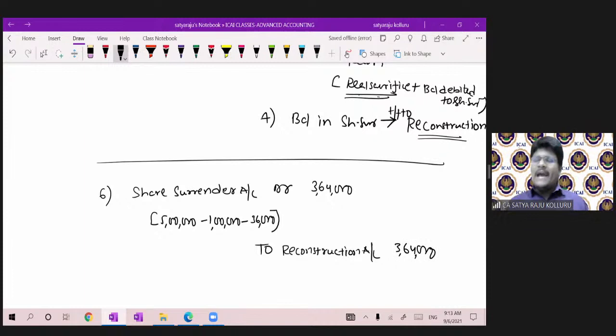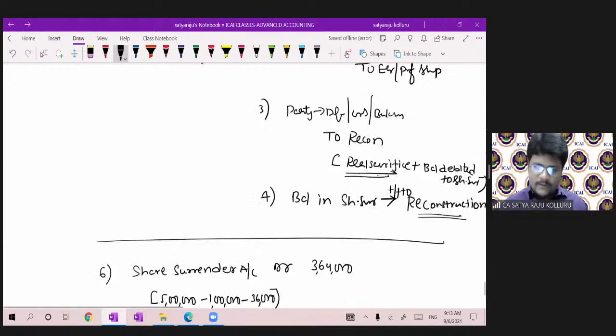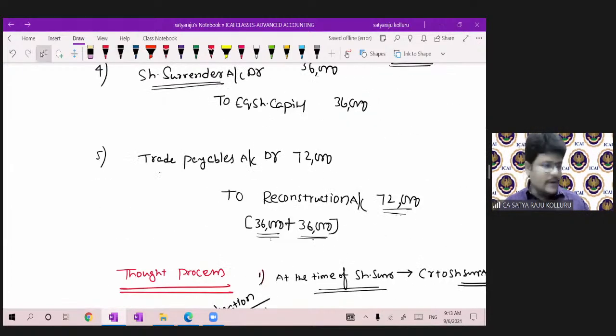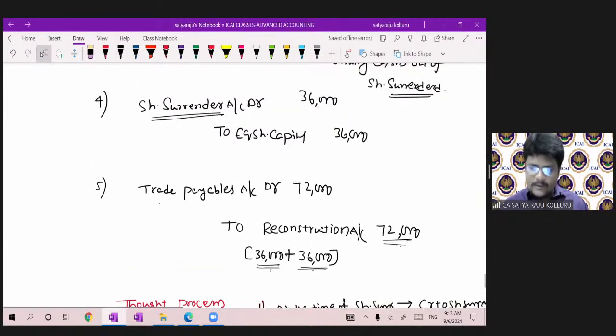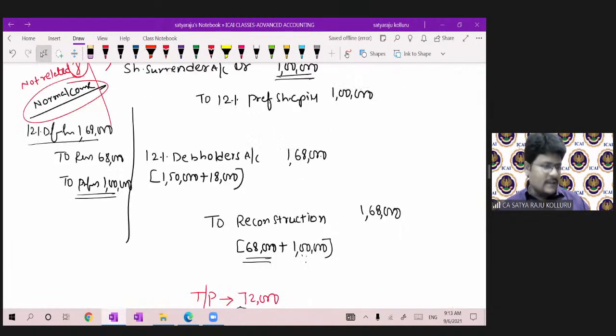Now let me calculate the balance under reconstruction account. Please all of you concentrate. Here itself 3,64,000. Add the fifth entry, 72,000, plus 1,68,000.